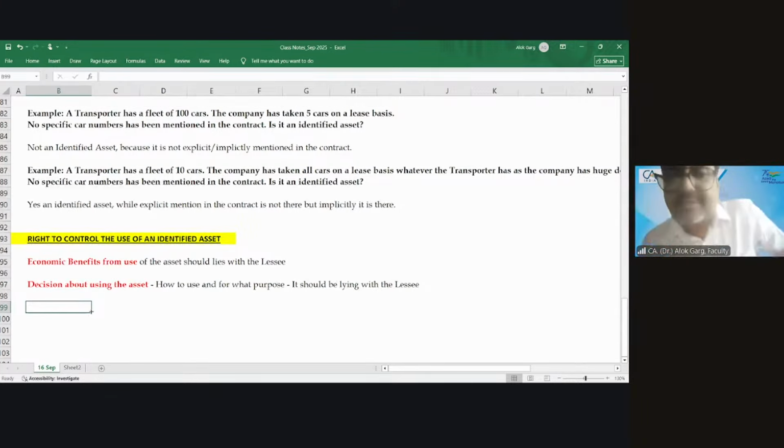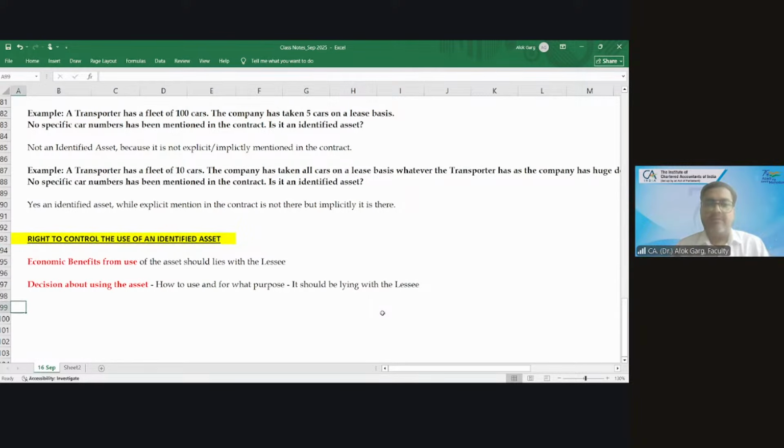Two conditions, right? Benefits from using the asset, not benefit from selling the asset, not the ownership benefits, right? Of course, if you are a lessee, will you be able to sell the asset? Answer is no, right? So benefits from using the asset, not from selling the asset.